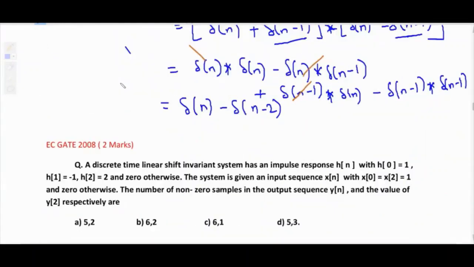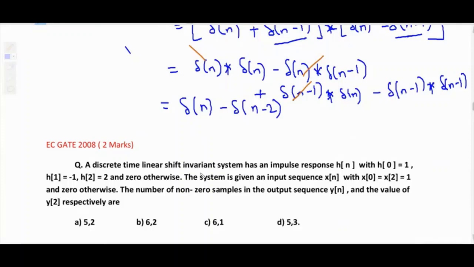Okay, next question. Again it is a 2 mark question. Read the question. A discrete time linear shift invariant system has an impulse response h of n with h of 0 equal to 1, h of 1 equal to minus 1, h of 2 equal to 2 and 0 otherwise.